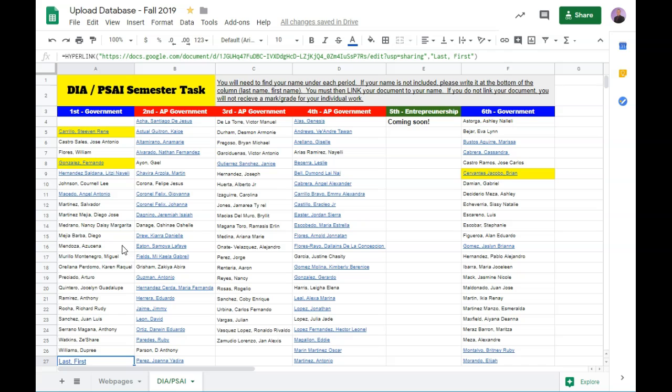There is going to be a point once everyone gets theirs hyperlinked that I am going to close this off because I don't want you having access to other people's work for obvious reasons. And I want to protect your rights because you matter and you do the hard work. I don't think other people should have access to that. I think it is your personal thing. So once we get all the names in, we will do that.